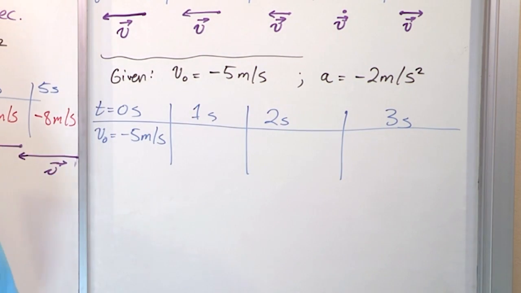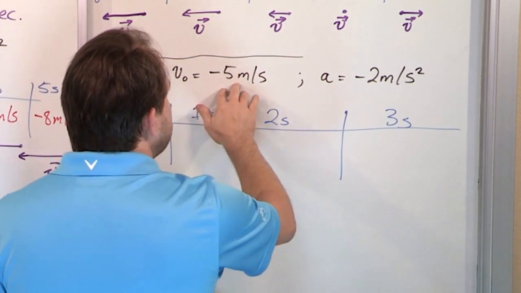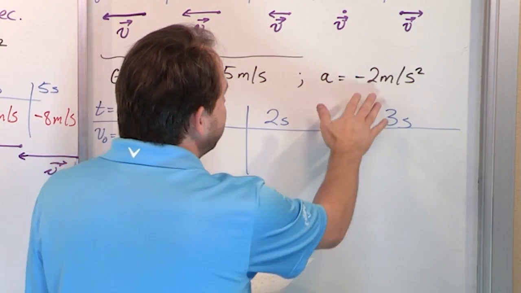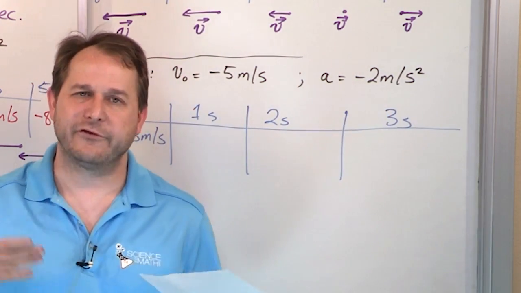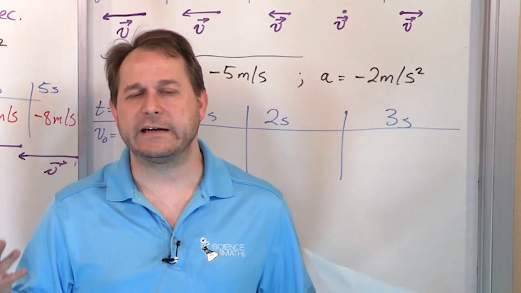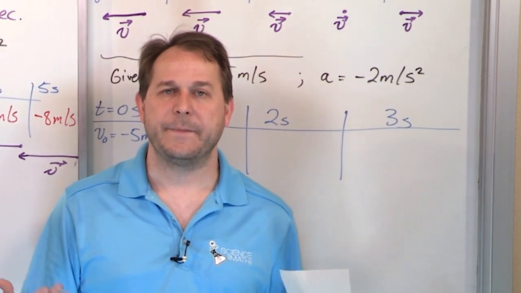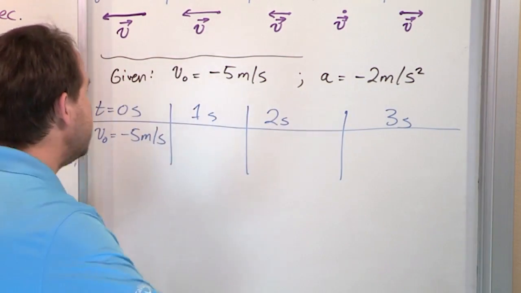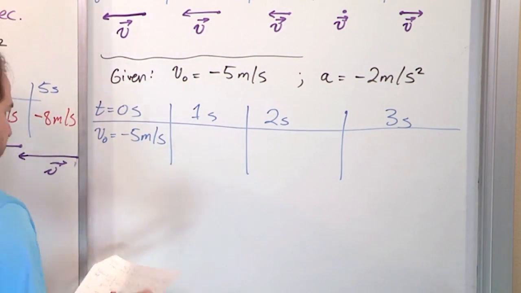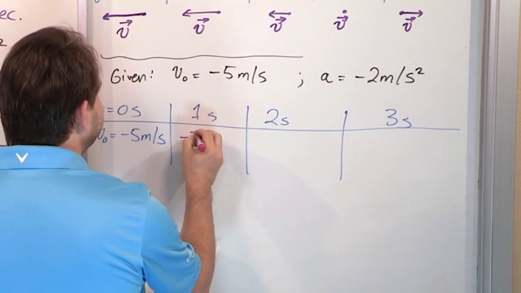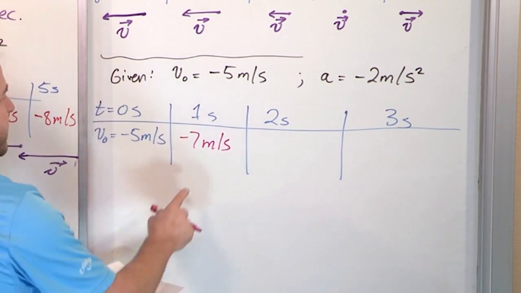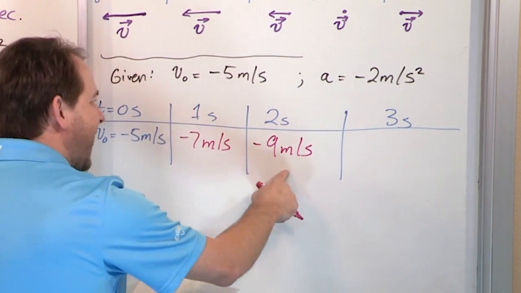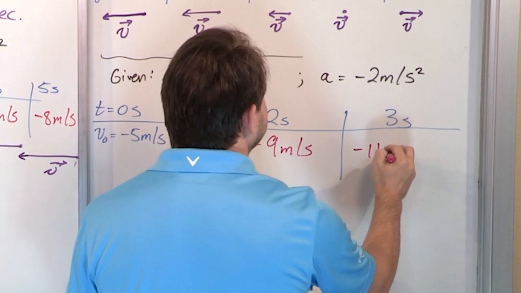So what's going to happen here? Every single second along the way, what am I doing? I'm adding velocity, but in this case my acceleration is -2 meters per second squared, which means I'm adding a -2, so I'm subtracting 2 meters per second every single second. So I add -2 to this and I get -7 meters per second. Then I do it again, adding -2, which gives me -9 meters per second. And then adding -2 again gives me -11 meters per second.